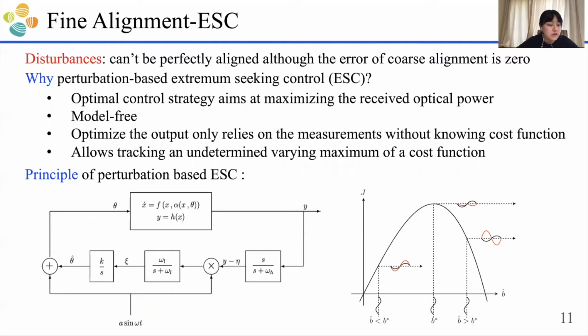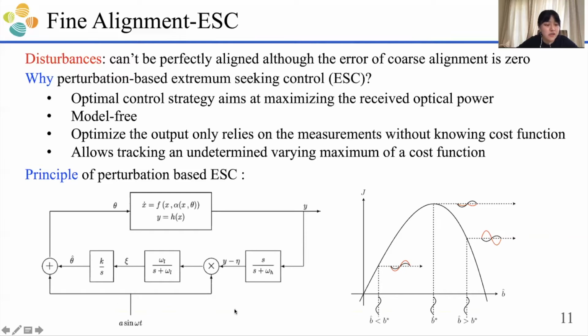This is the structure of an ESC control system. You have the system showing here, y equals h(x) is the output function. And for the ESC controller, you need to have a high pass filter, a low pass filter, and an integrator, and also need to introduce a sinusoidal perturbation.